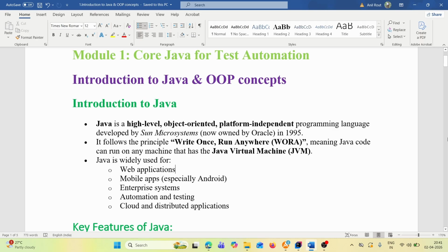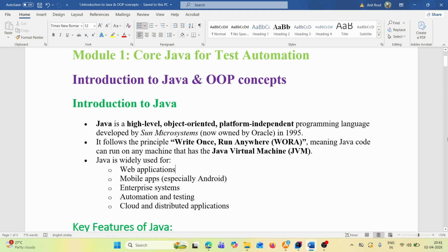It follows the principle write once, run anywhere, meaning Java code can run on any machine that has the Java Virtual Machine, JVM.